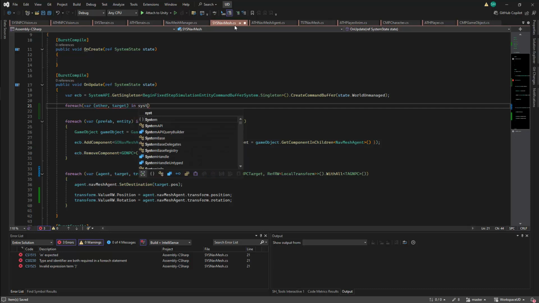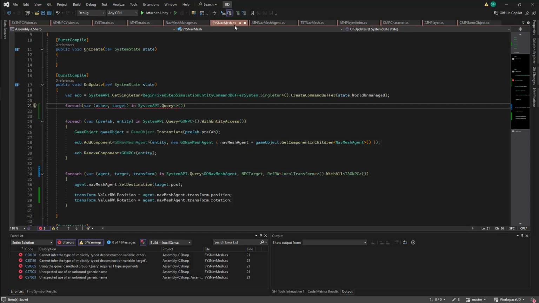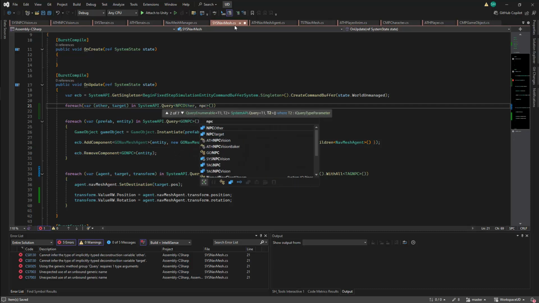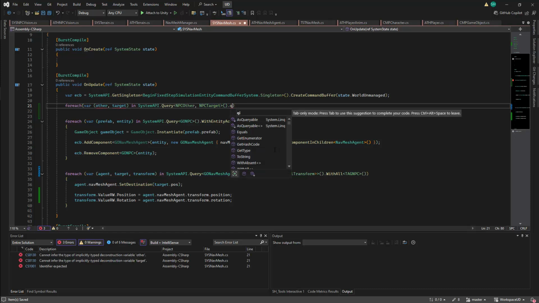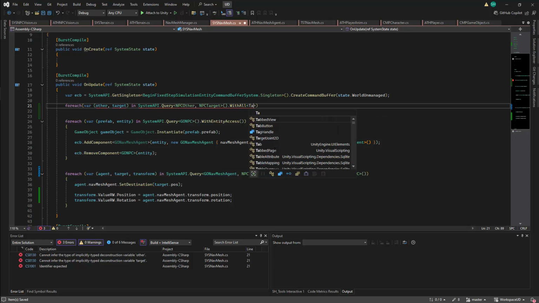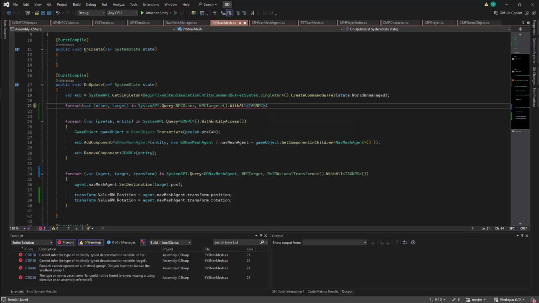I'll look for these using system API.query. In the query, we'll specify that we're looking for an NPC other as well as an NPC target. I will specify that we're only going to look for an NPC here, and we'll do this with the withAll method. The type that we'll specify here will be tag NPC.